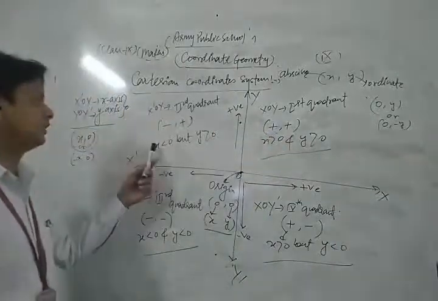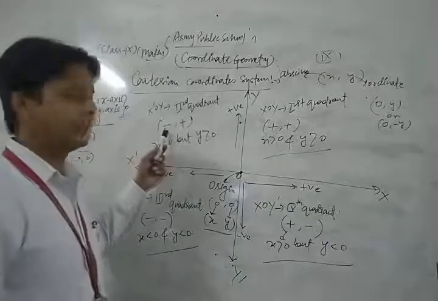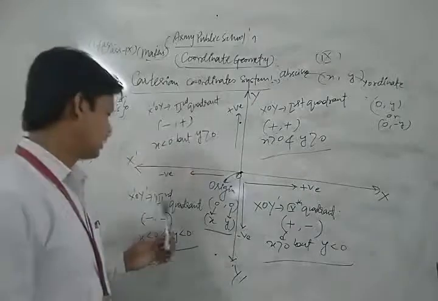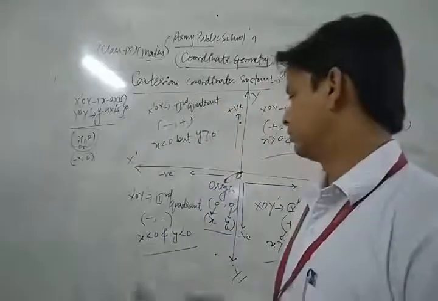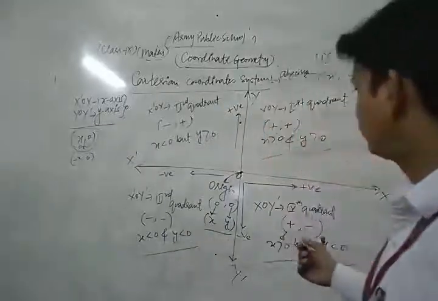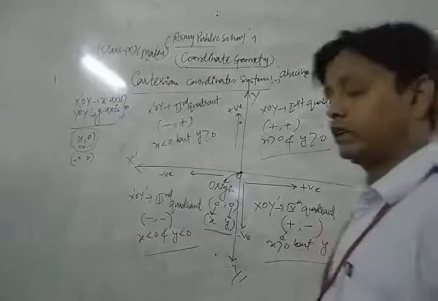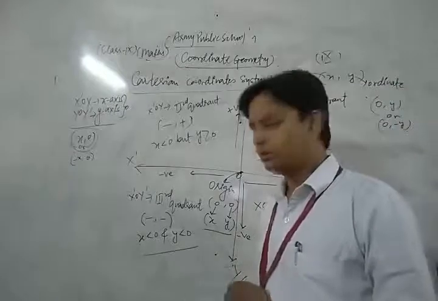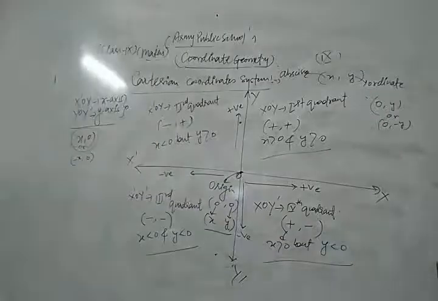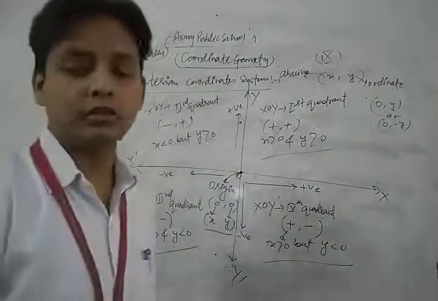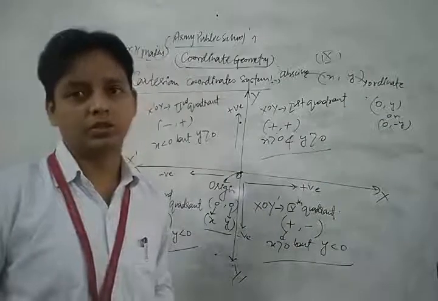In the second quadrant, abscissa is negative but ordinate is positive. In the third quadrant, both abscissa and ordinate are negative. And in the fourth quadrant, abscissa is positive but ordinate is negative. So dear students, first of all, you remember all the important facts which we discussed in this class. After that, you can solve each and every question of your NCERT exercise based on these topics.